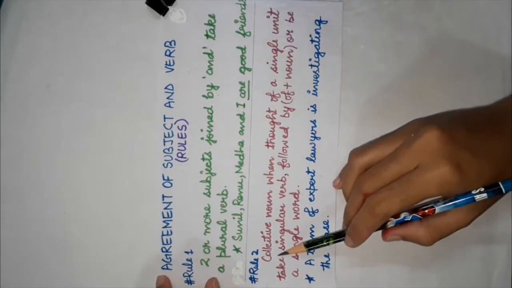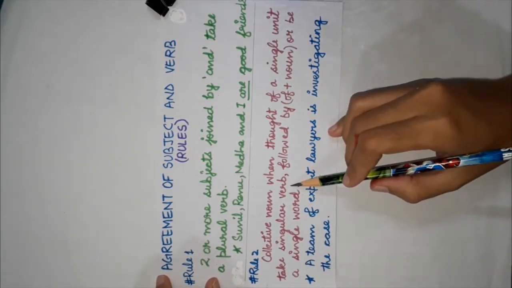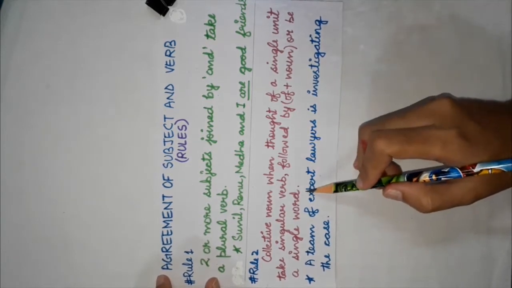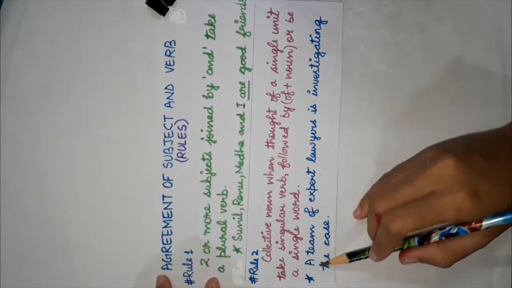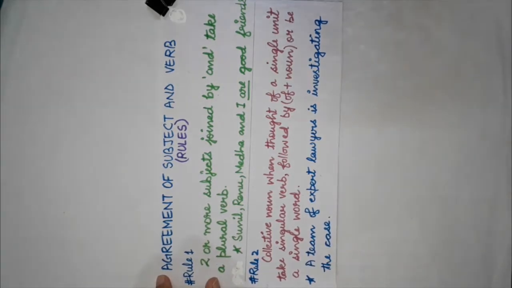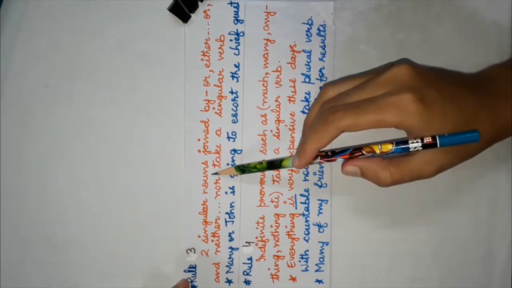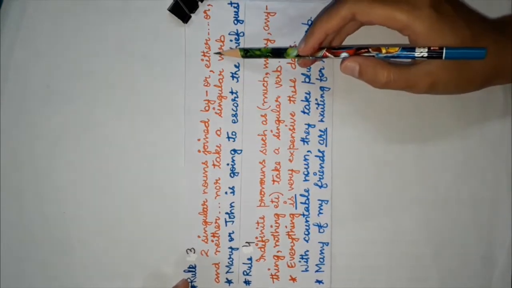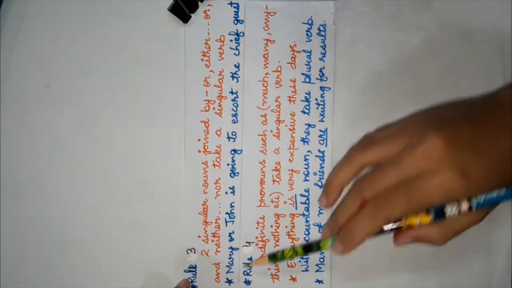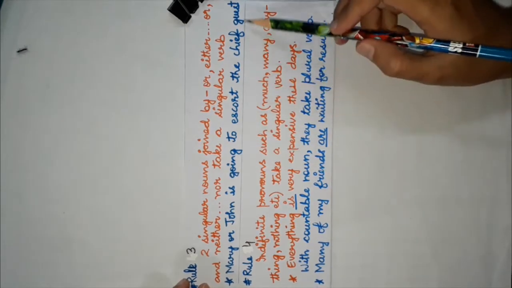Rule 2 says a collective noun, when thought of as a single unit, takes a singular verb, followed by of plus noun or a single word. For example, a team of expert lawyers is investigating the case. Rule 3 says two singular nouns joined by or, either-or, and neither-nor take a singular verb. For example, Mary or Joan is going to escort the chief guest.